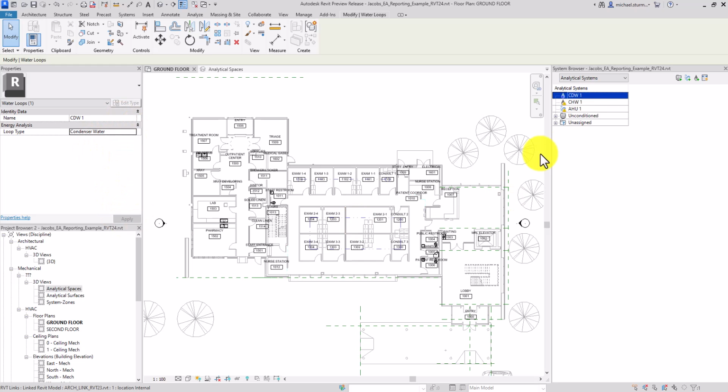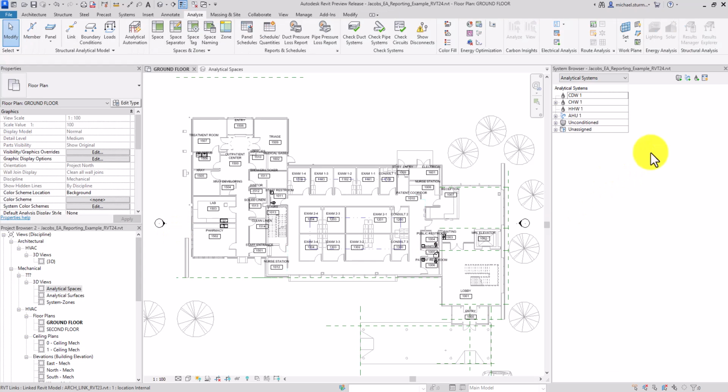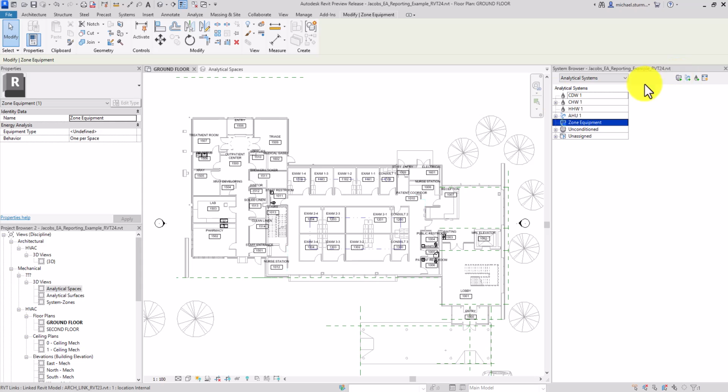And add it to your chilled water system. Now go to your AHU and add the newly created chilled water system. Now we'll create a hot water system. Apply it and go back to AHU1 and apply that one to it. Now that our systems are created and we have no more warning signs, we can go ahead and create our